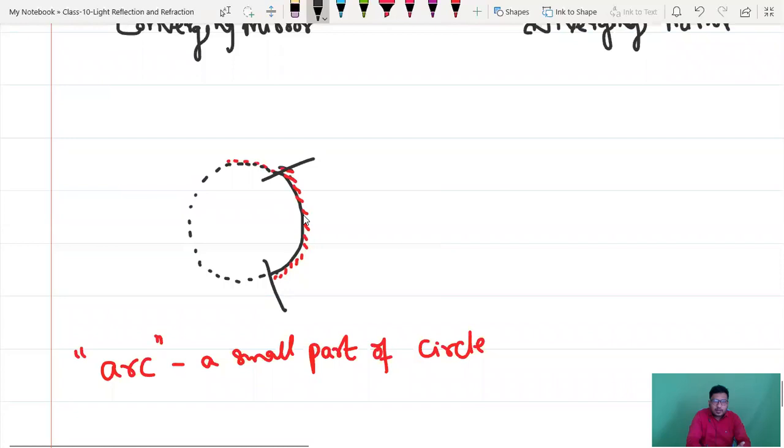Now you take another example, this convex. This is non-reflecting side. Now if you extend this one, what will happen? This seems to be like circle only, right? So either concave or convex is a part of spherical mirror, I mean sphere.